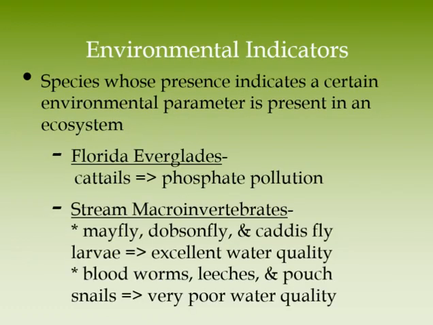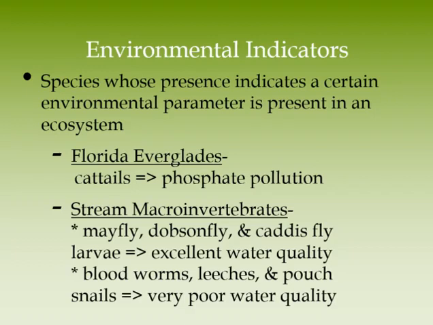Niche specialists often work well as environmental indicators. Environmental indicators are species that give us an idea or indication that something may be wrong in the environment. An example would be the presence of cattails in the Everglades. If there are cattails present, we can assume that there is phosphate in the water.